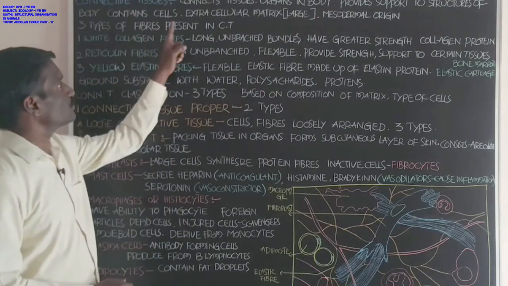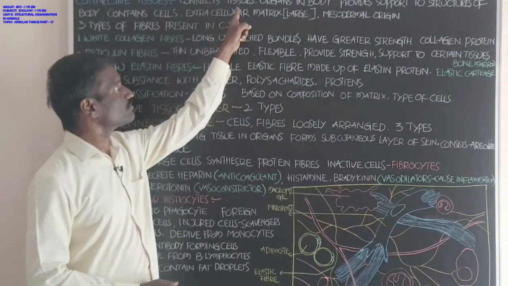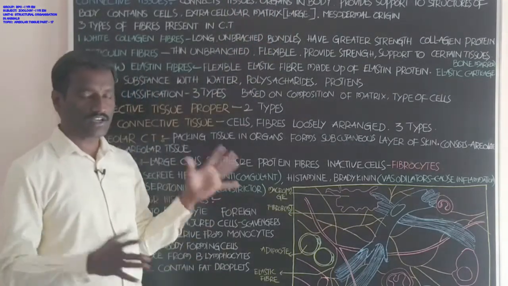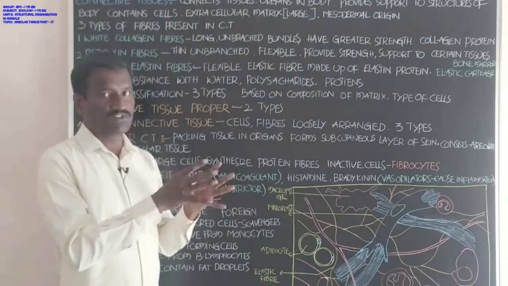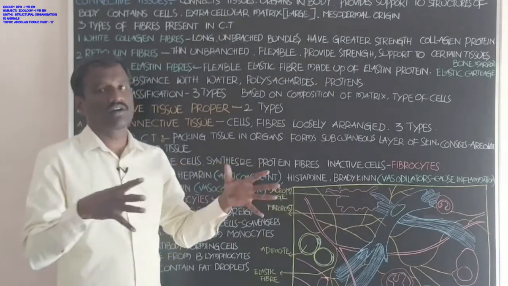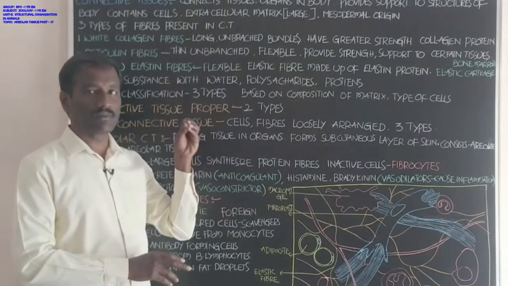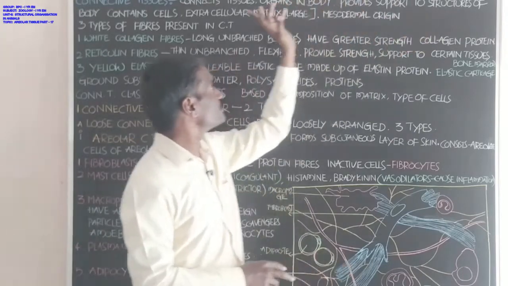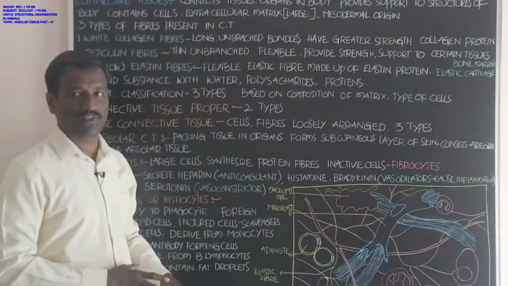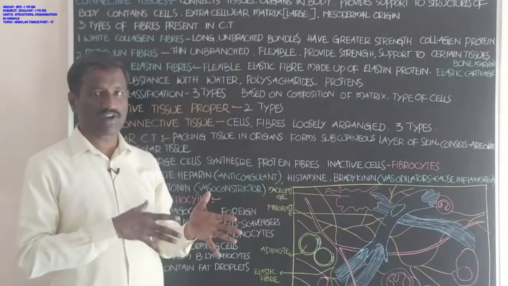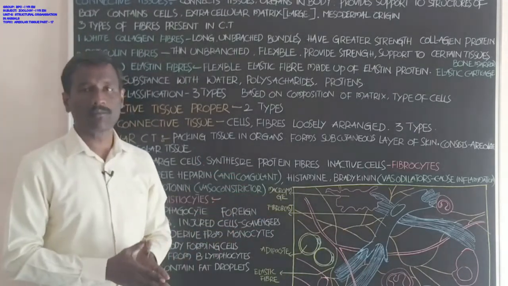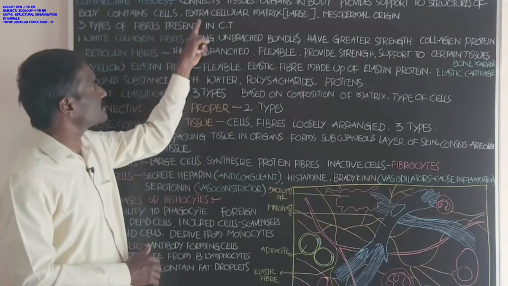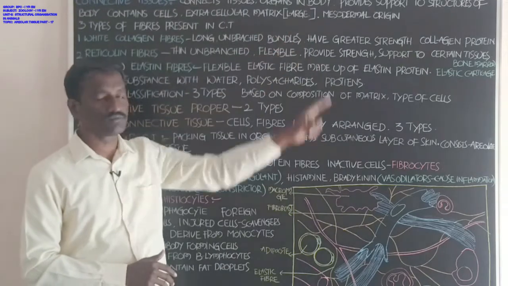This connective tissue connects the tissues and organs in the body. It connects the different types of tissues and different organs in the body, hence the name connective tissue. It provides support to the structures of the body, and students, it contains cells and extracellular matrix in large amount.